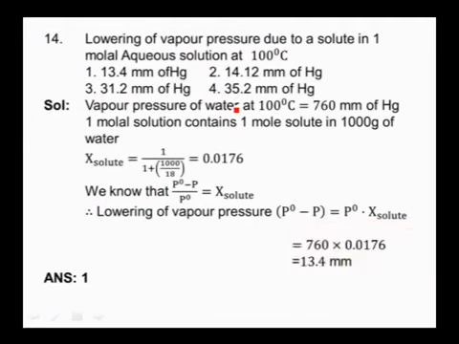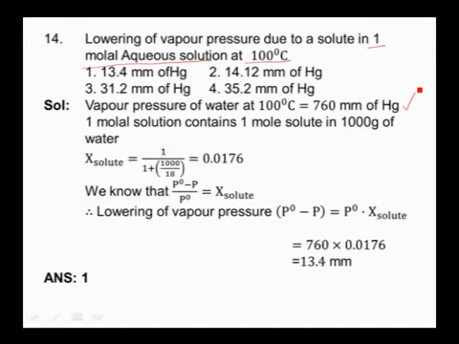Lowering of vapor pressure due to a solute in a 1 molal aqueous solution at 100 degrees Celsius is. Here the given solution is a 1 molal solution and the temperature given is 100 degrees Celsius. Vapor pressures are not given, but we know that 100 degrees Celsius is the boiling point of water. That is the temperature at which vapor pressure becomes equal to 1 atmosphere. Means that the vapor pressure of water at 100 degrees Celsius is equal to 1 atmosphere, which is nothing but equal to 760 mm of mercury.